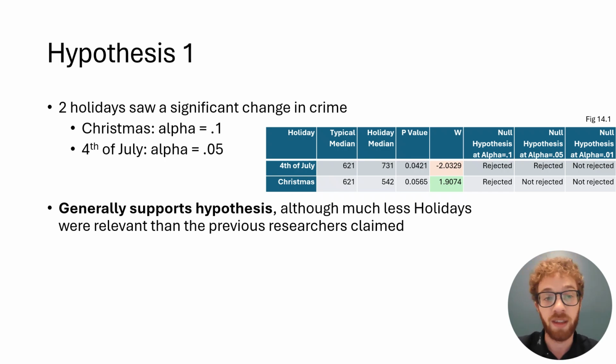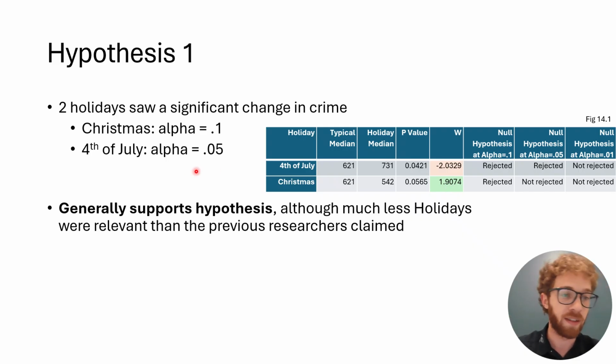So going back to hypothesis one, and using the rank sums test, we find that only about 2 holidays see a significant change in crime rates. We see that on Christmas, it generally decreases. We can tell that from this graph here, figure 14.1. On Christmas, the holiday median of crime rates was 542 compared to 621. And to go further, this W statistic is a positive number, meaning that the typical day's distribution is a bit higher or a bit larger than the holiday distribution.